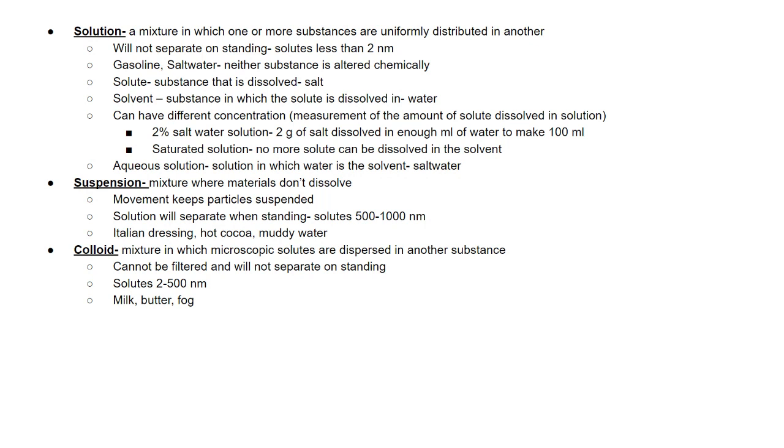Or another way to say it is something will dissolve. If I take a glass of iced tea and I put sugar into it, sugar will dissolve in that, and hopefully every drink of that tea will be a little bit sweet. Now I did not have a chemical reaction. That's why you can still taste the sugar and you can still taste the tea. So those still have maintained their properties, but one has dissolved in the other.